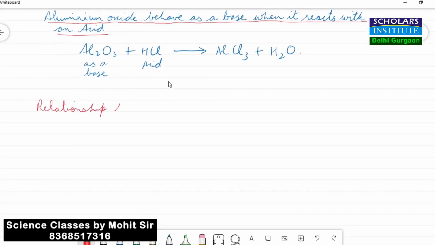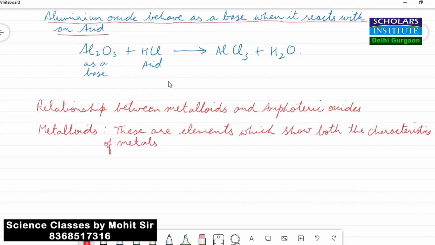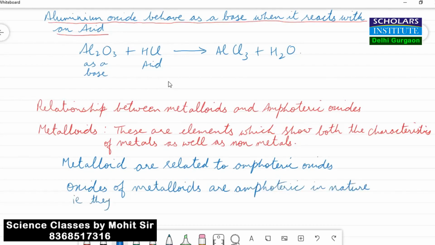So what is the relationship between metalloids and amphoteric oxides? For that, we first must understand what metalloids are. These are elements which show both the characteristics of metals as well as non-metals. Metalloids are related to amphoteric oxides. How are they related? Oxides of metalloids are amphoteric in nature, which means oxides of metalloids show both acidic as well as basic characteristics under different circumstances.